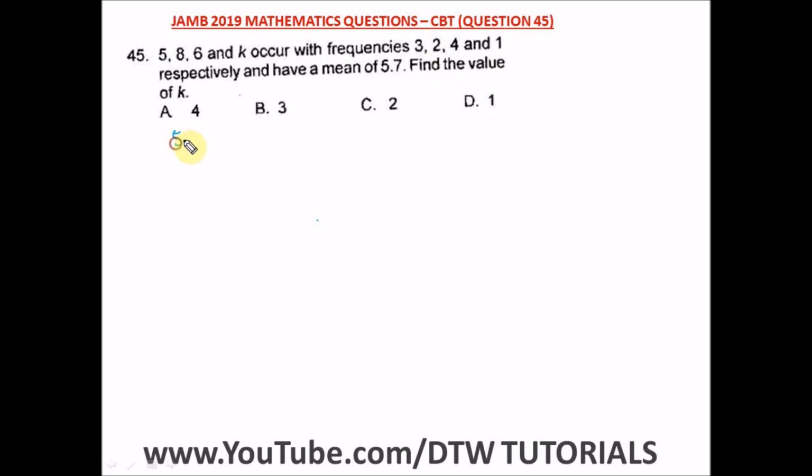So we have 5 times 3 plus 8 times 2, 8 occurred 2 times, plus 6 times 4 plus K times 1, divided by our frequencies. That's the number of each of the sets of numbers.